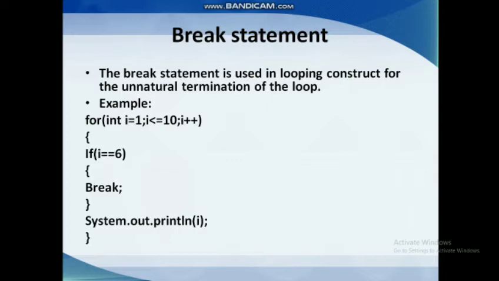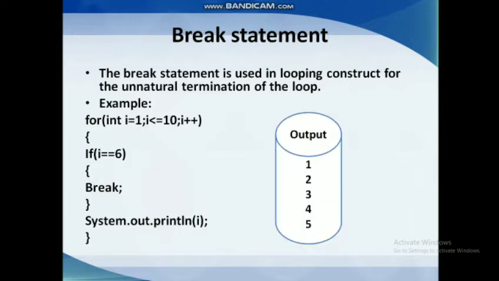Here, whenever i is equal to 6, we are asking the computer to go for a break, that means to terminate the loop. So the output will be 1, 2, 3, 4, 5. Till 5 it just prints the number, because whenever the i value reaches 6, it stops iterating.